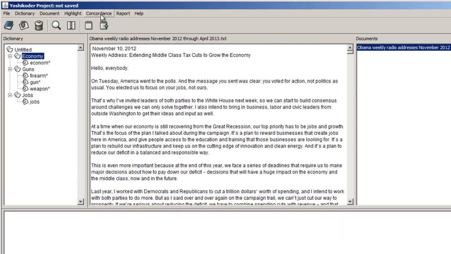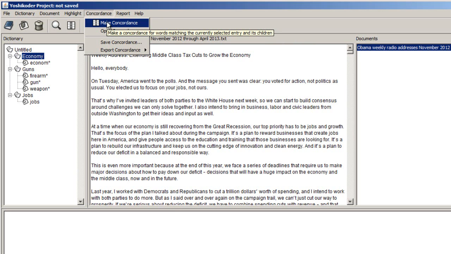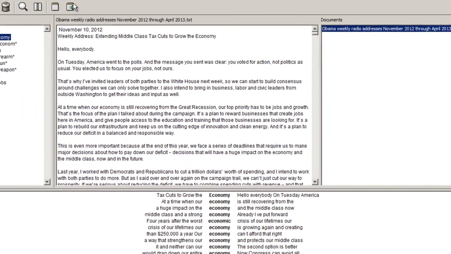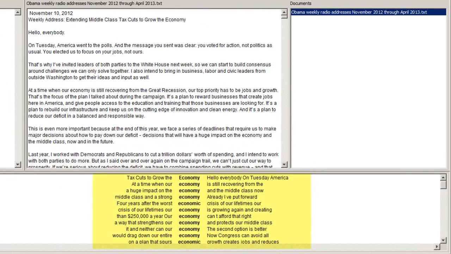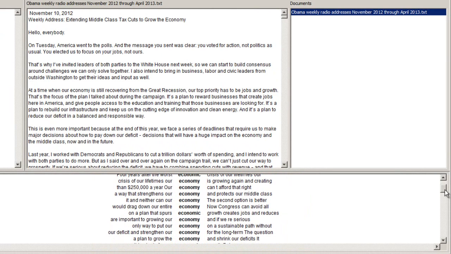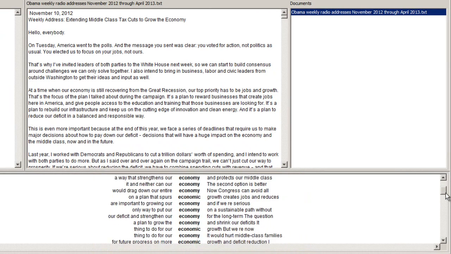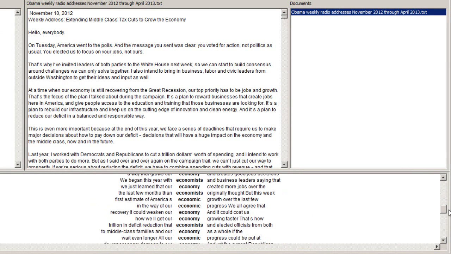You can also do this. If you want to see those 71 occurrences, you can choose concordance and tell Yoshikoder to make a concordance, again using the highlighted dictionary and the highlighted document. And down here in the bottom pane, I get a quick look at every occurrence of the words that were found in that particular category. You can see that we have economy with a capital E, economy with a lower-case e, there's economic, there's economists, and so forth.